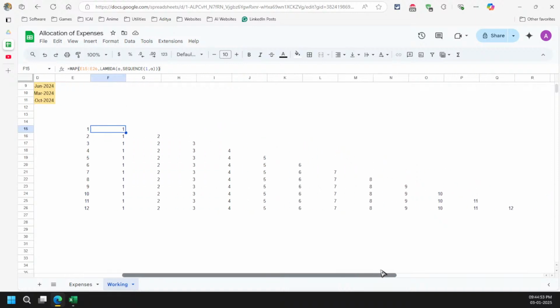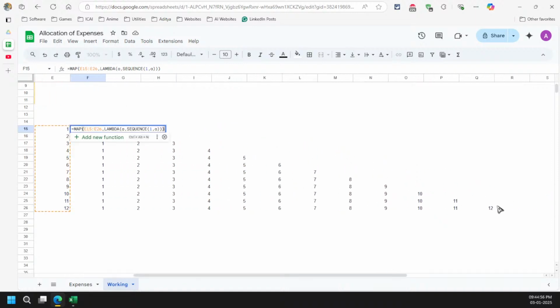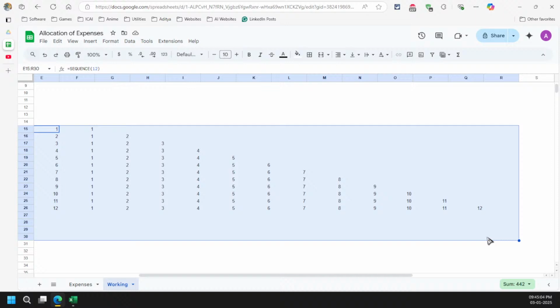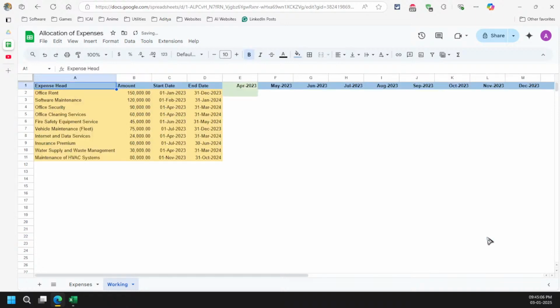Okay, so that's the thing which is way, way better compared to Excel. So that's the thing I wanted to show: how we can do so much more easily in Google Sheets compared to Excel. The problem which I always face in Google Sheets is that writing formulas is a bit clumsy.